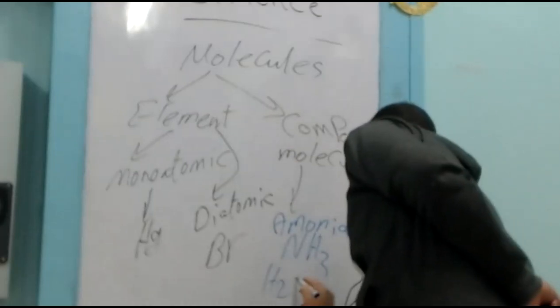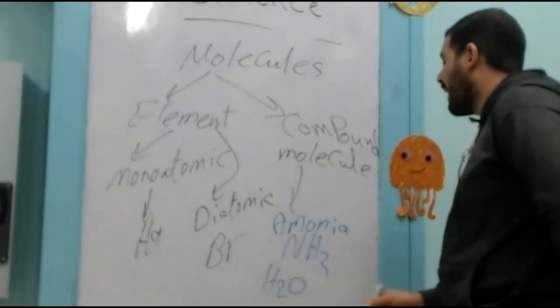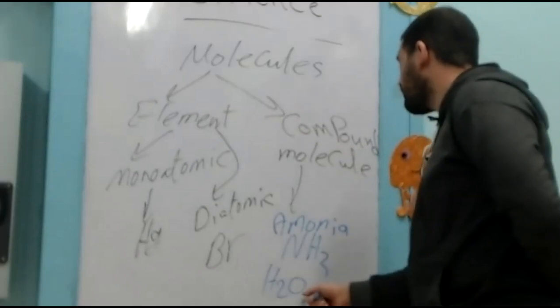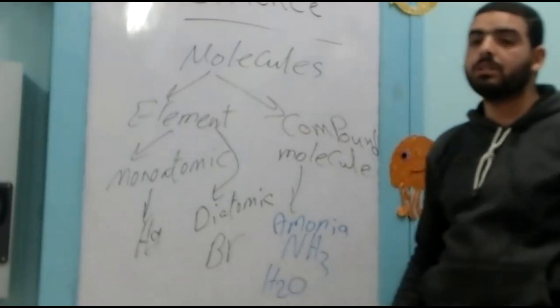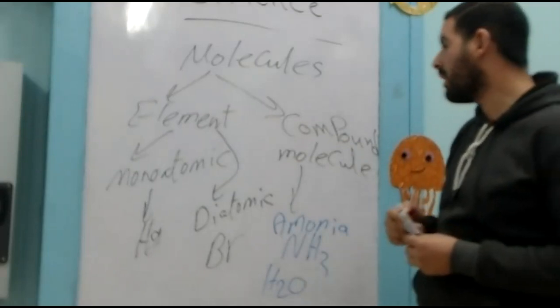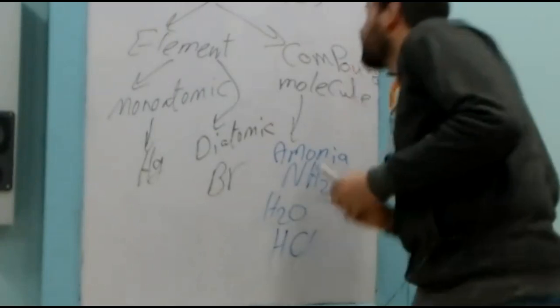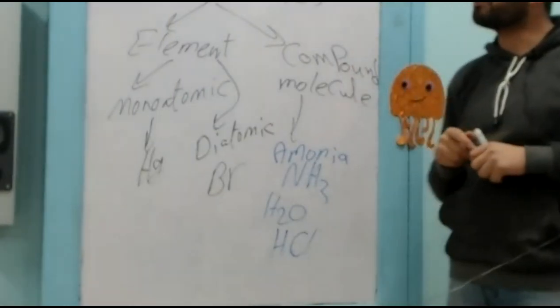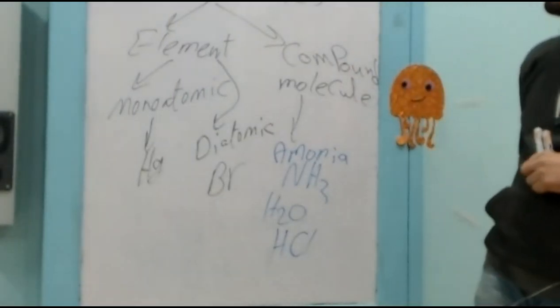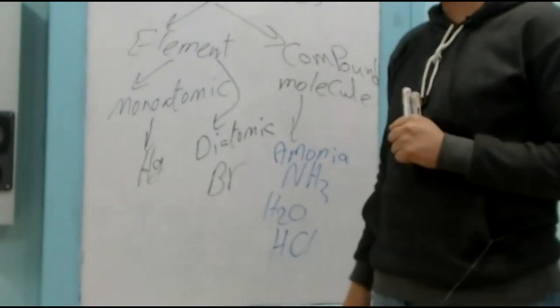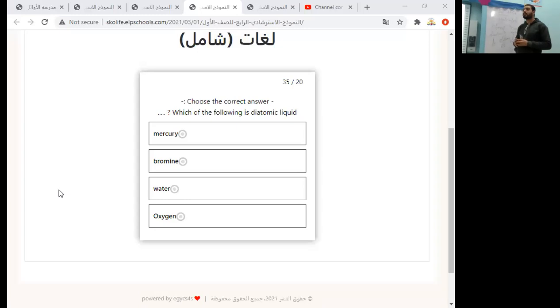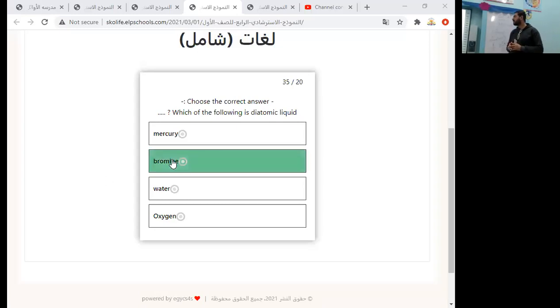Water, which consists of 2 atoms of hydrogen and only 1 atom of oxygen. And hydrogen chloride, which consists of 1 atom of hydrogen combined with 1 atom of chlorine. So let's return back to our question. Which of the following is a diatomic liquid? The answer is bromine.